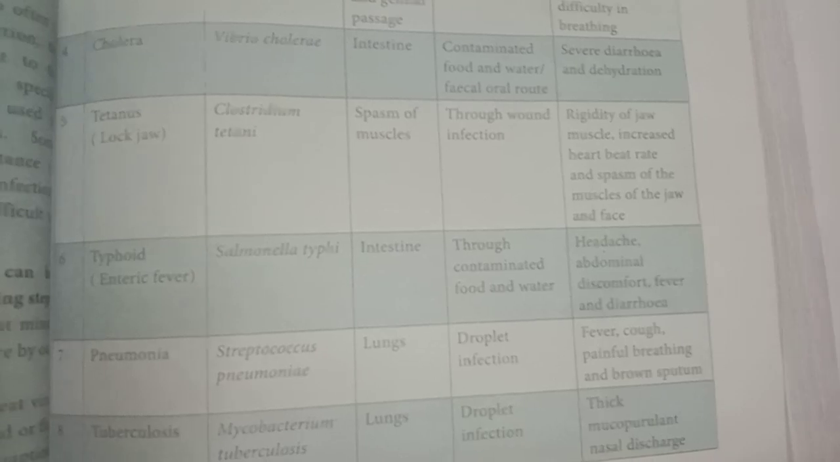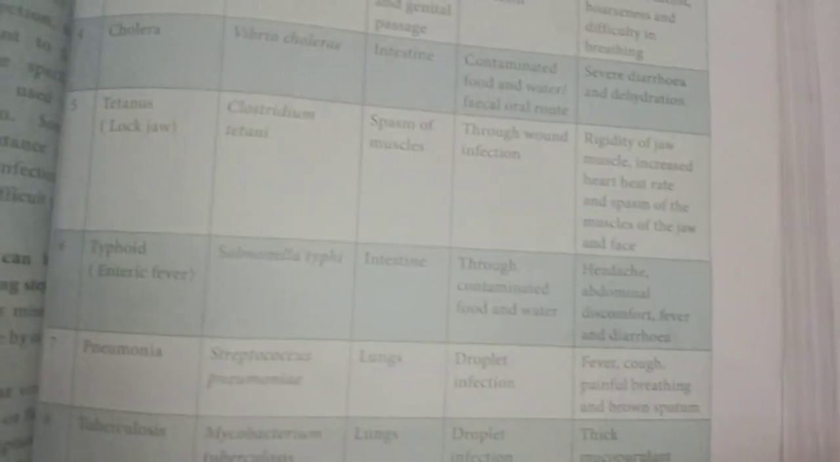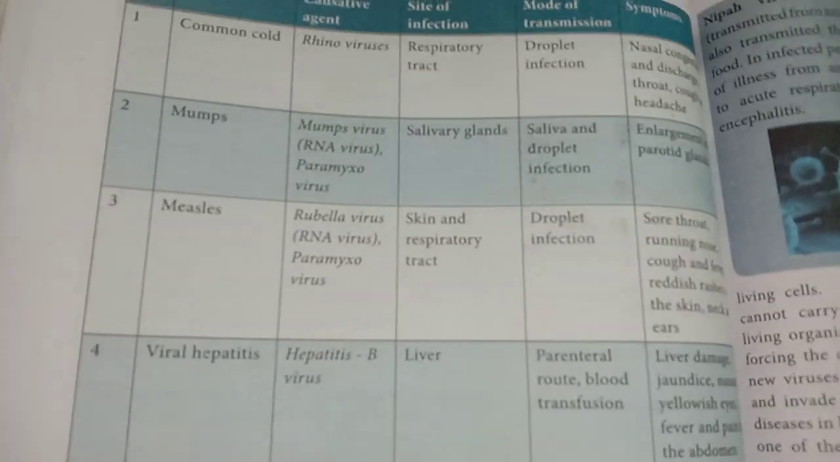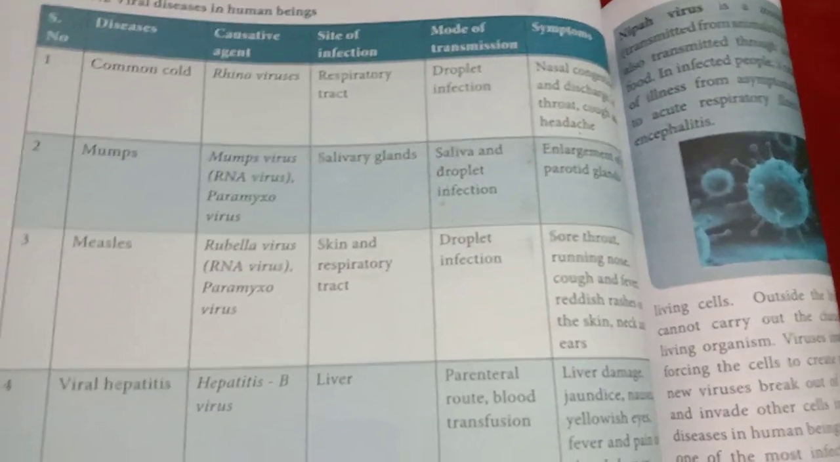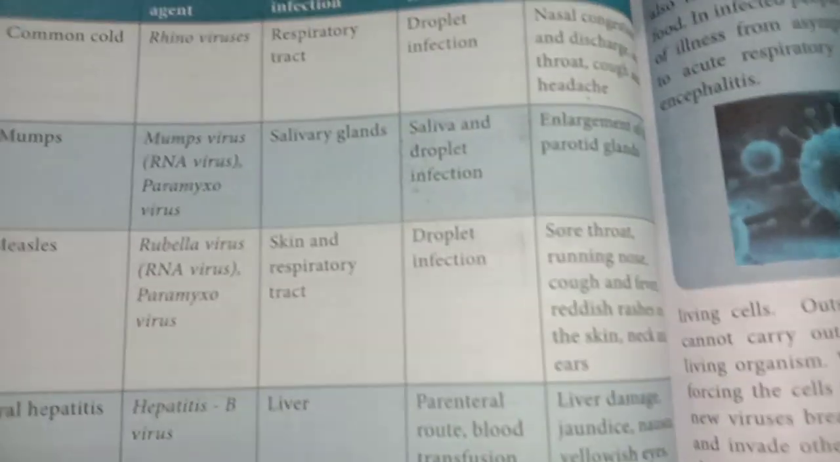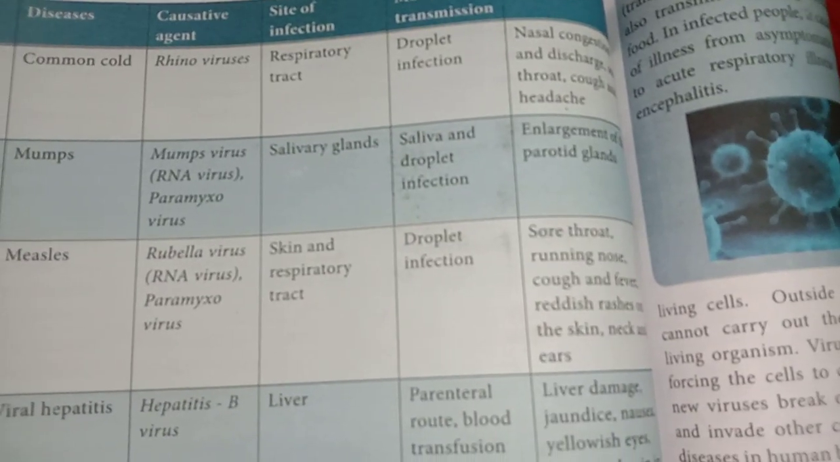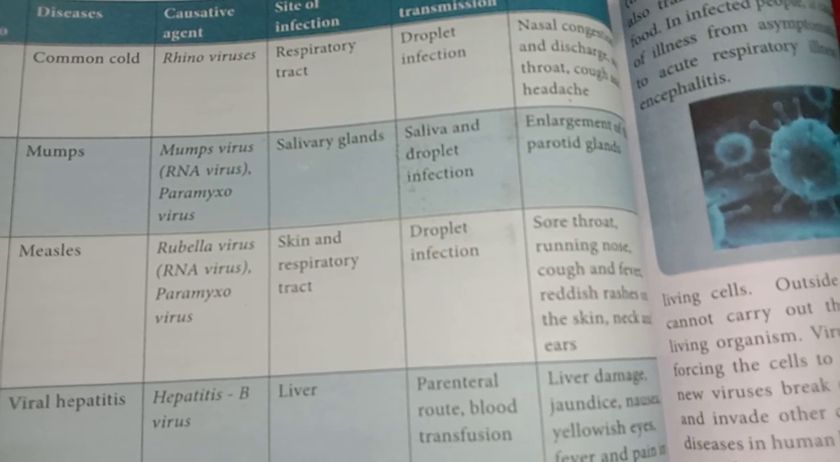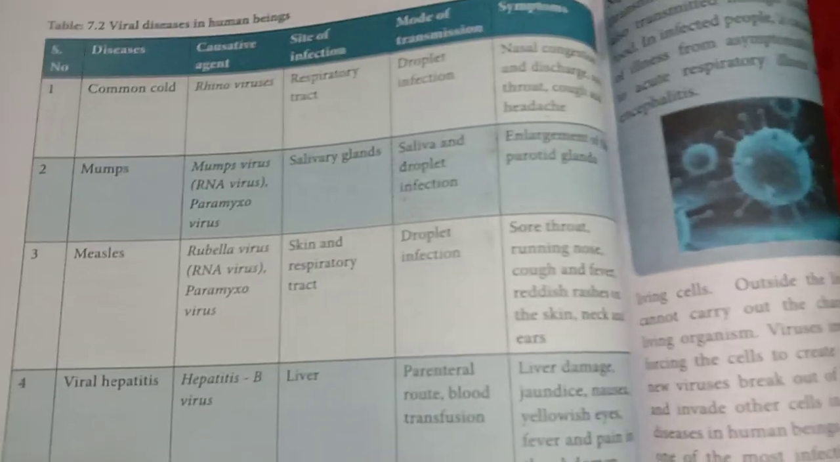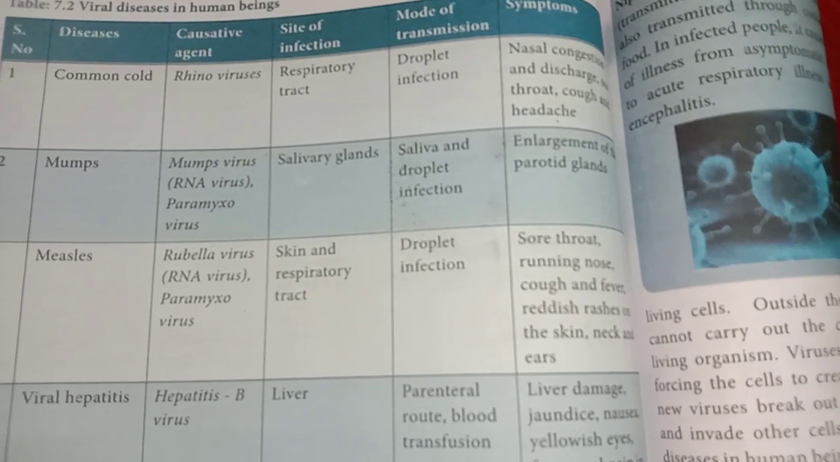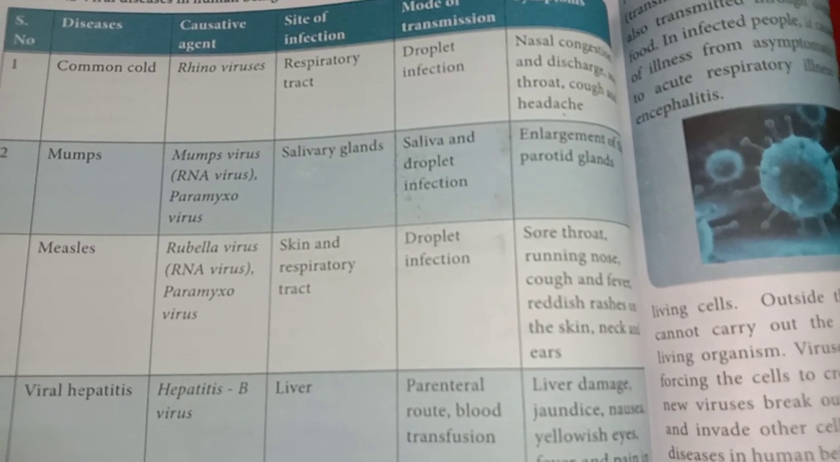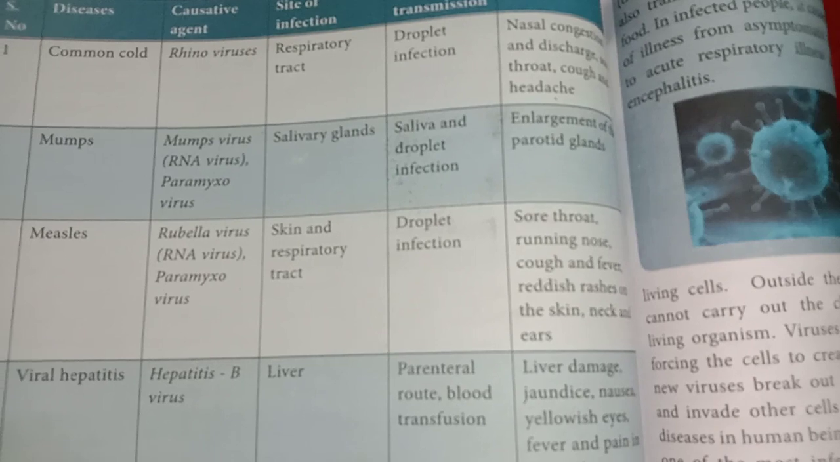Now we are going to study some examples, 8 examples for viral disease. See, the first viral disease is common cold. The causative organism is rhinovirus. And this disease affects our respiratory system, and it is transferred through droplet infections.